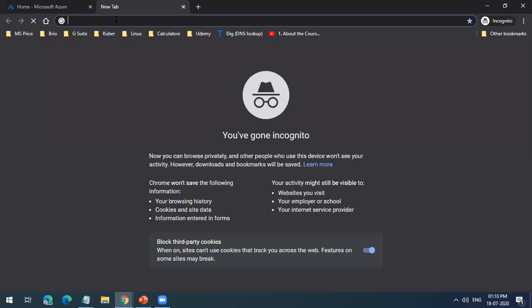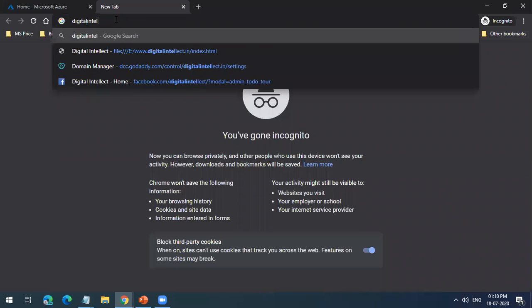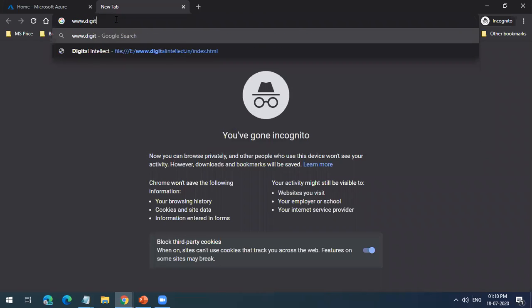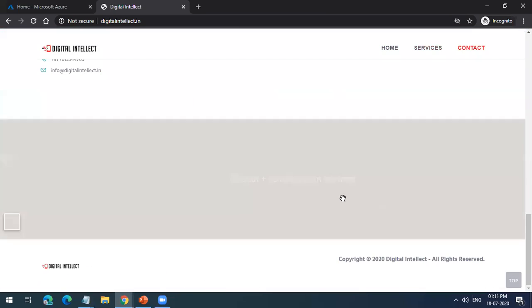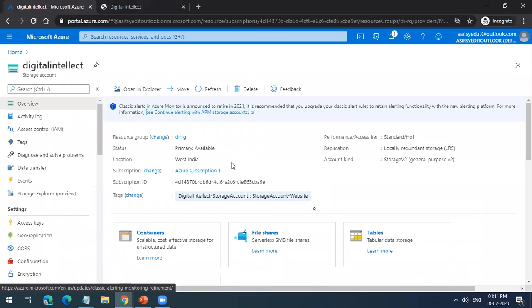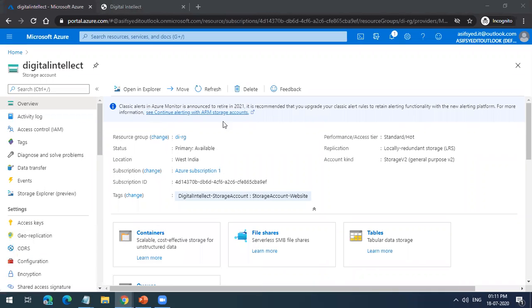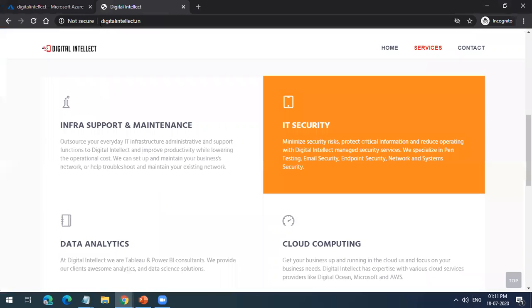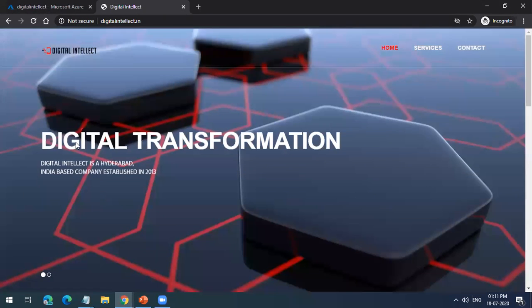So I just want to show this website of mine. I just created a small website. It is hosted on a storage account. In this is the storage account I have created. We'll learn about this next week, how we can create a static website. So this is a static website which I have hosted on the storage account. You will see this is not secure because we are not using SSL or a content delivery network. But if we use this, this will also be HTTPS secured.